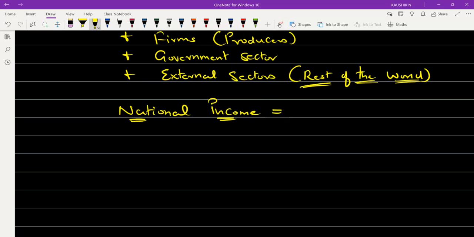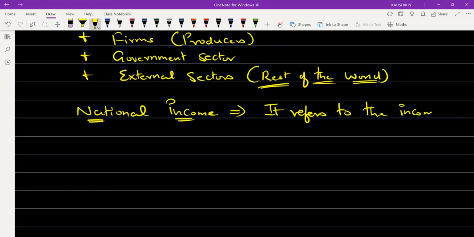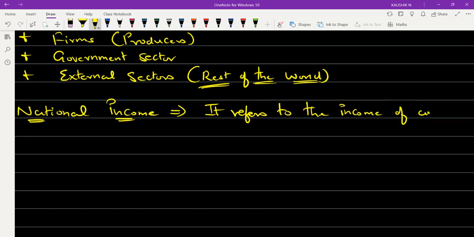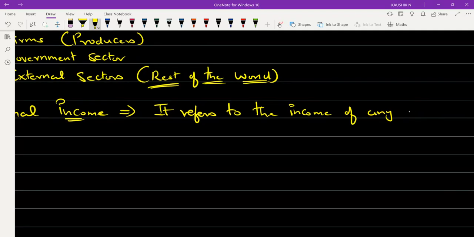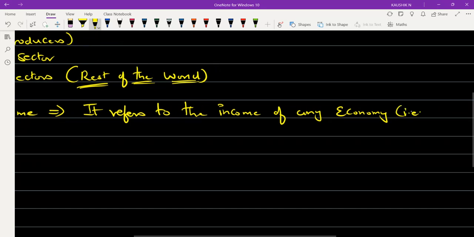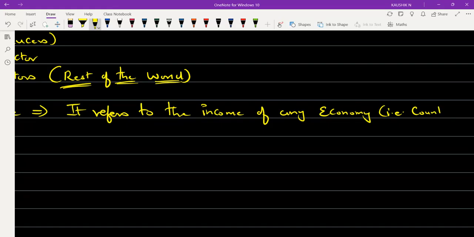Okay, so national income is nothing but it refers to the income of any economy. The economy is nothing but country. Got it? Able to understand?